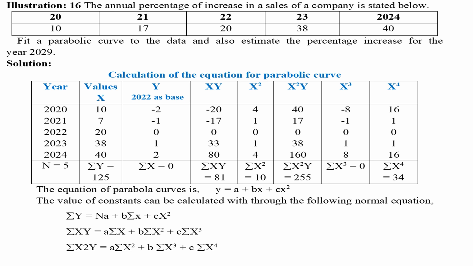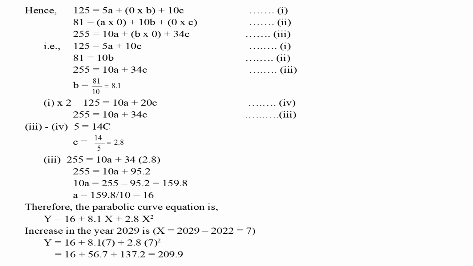In the fourth column, xy should be calculated. In the fifth column, x square should be calculated. Next, x square y should be calculated. Then x cube and x raised to 4 should be calculated. Sum of values in all columns should be calculated. On the basis of the data derived from the above table, the parabolic curve to the data is fitted and the percentage increase for the year 2029 is calculated.